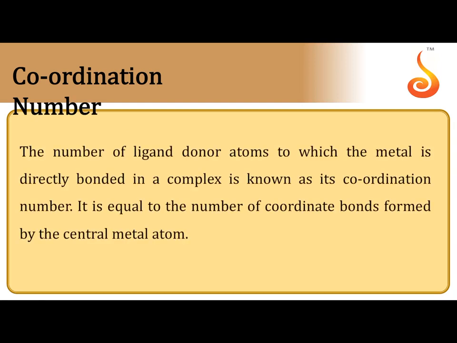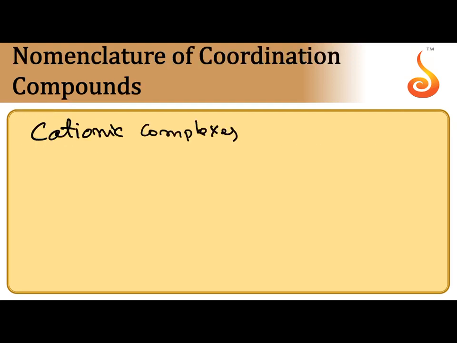Coordination number. The total number of dative bonds formed by the central metal atom in a complex is called the coordination number. Coordination number may be 2, that is fixed for the central metal atom. For silver, coordination number is 2. For copper, coordination number is 4. For iron, cobalt, chromium, generally 6. So generally coordination number is fixed. For a few metals like platinum, coordination number may be variable, 4 or 6.